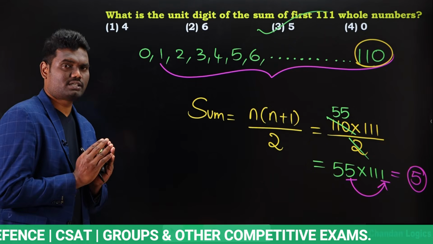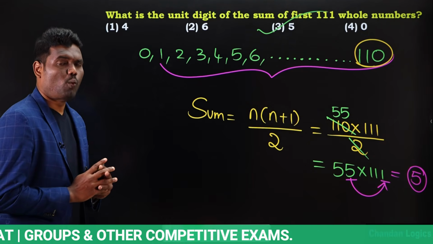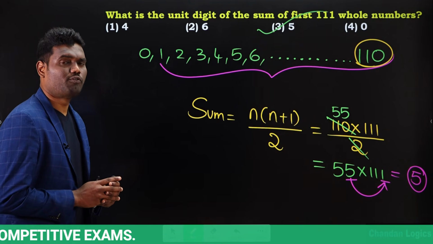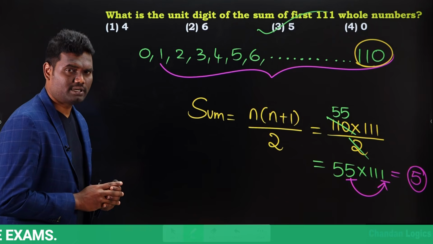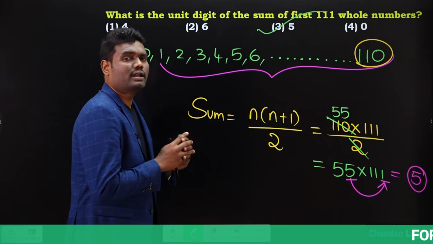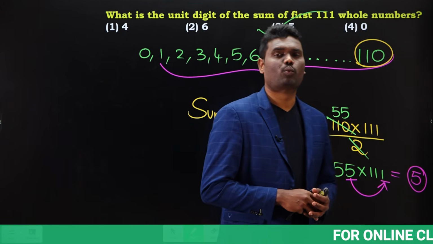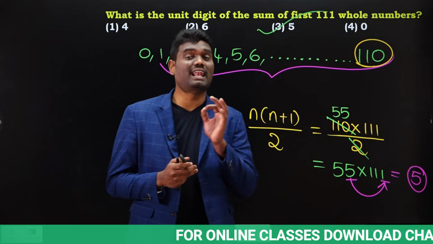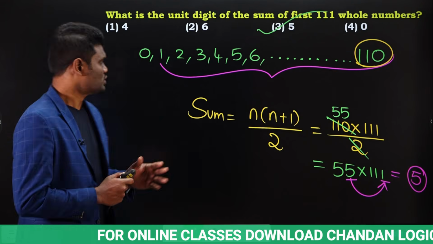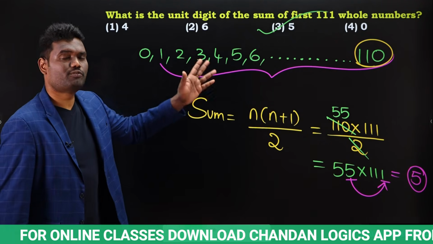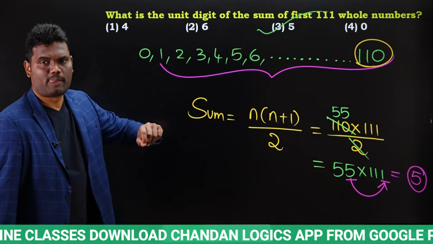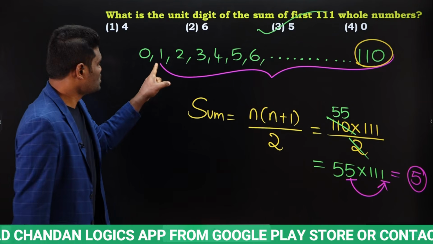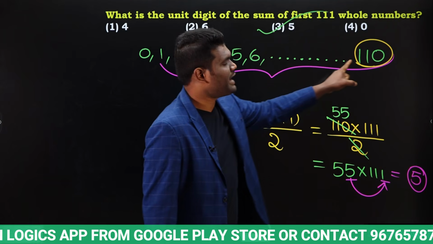Just what you have to do is, in the question they are asking what is the digit in units place for sum of whole numbers till 111. Okay. So 111 whole numbers sum is going to be how much? For that, what is the last digit? That is our question. Yes or no? So numbers will be 0, 1, 2, 3, 4, 5, 6, so on till 110. So as we need to find what is the last digit for sum of these numbers, so try to find what is sum of n natural numbers.